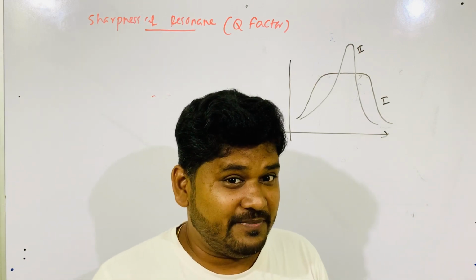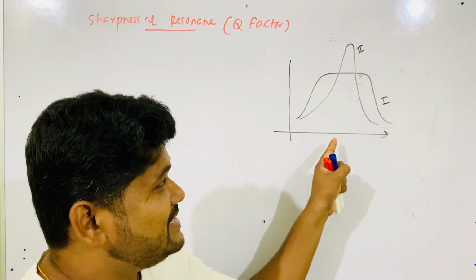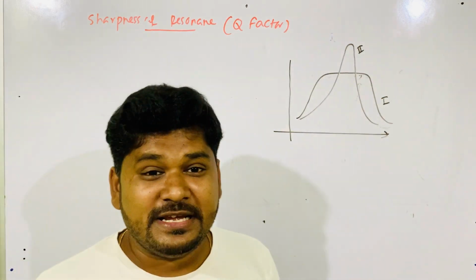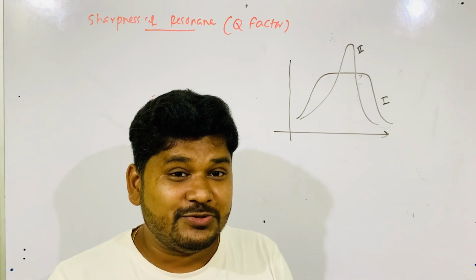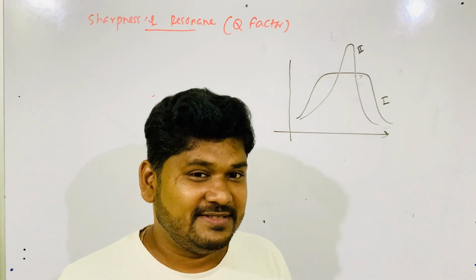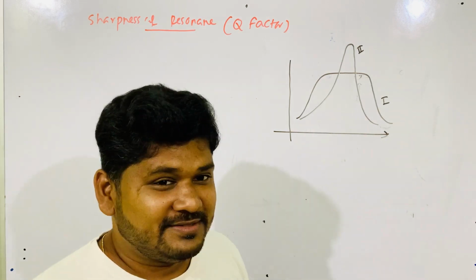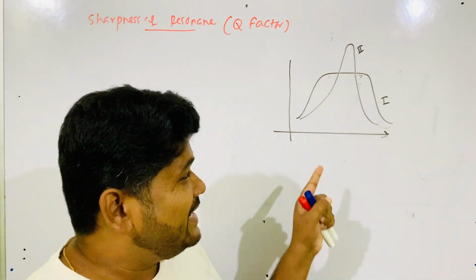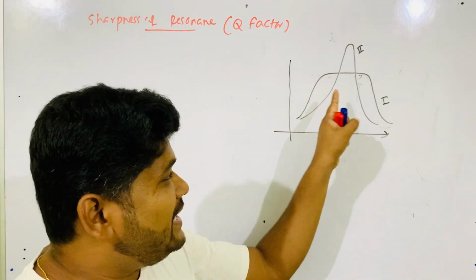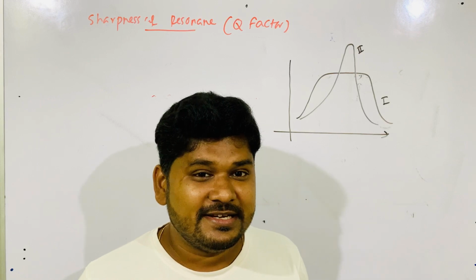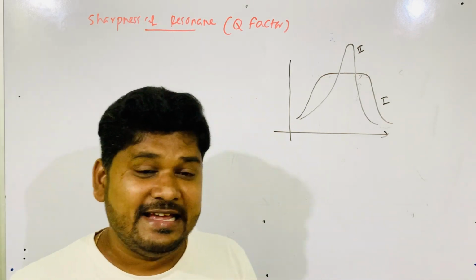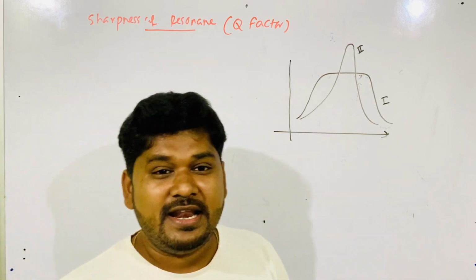Now you can tell me, to get more quality factor, to get more sharpness of resonance, should the bandwidth be more or less? If you are thinking the answer is less, then you are correct.